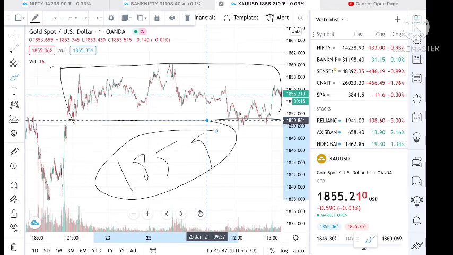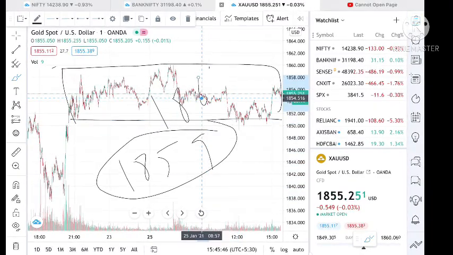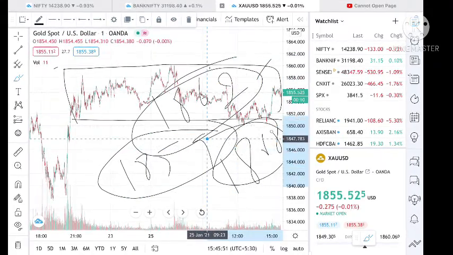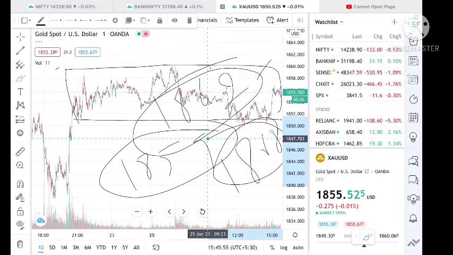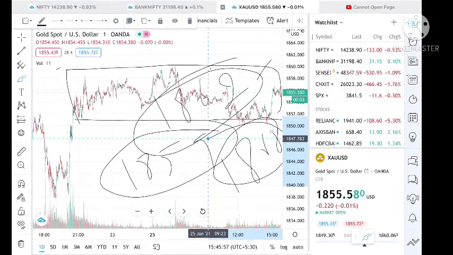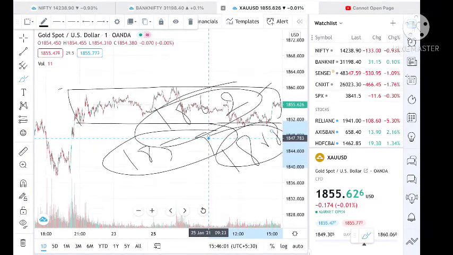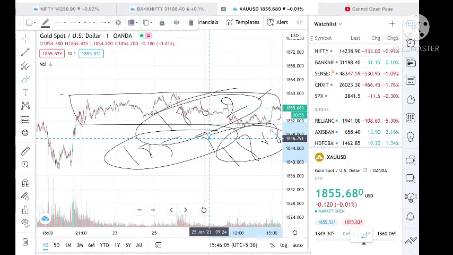So now once the 1859 resistance is broken, then there are high chances that the gold price can move up to 1862 to 1868. Okay, so now let's see a longer perspective, a longer view.